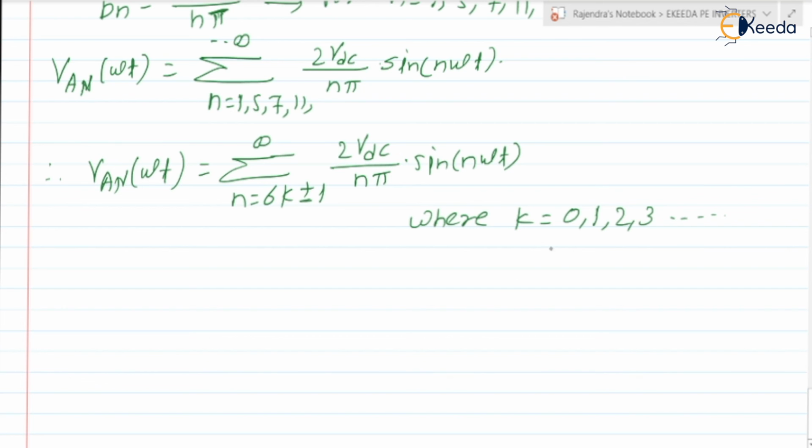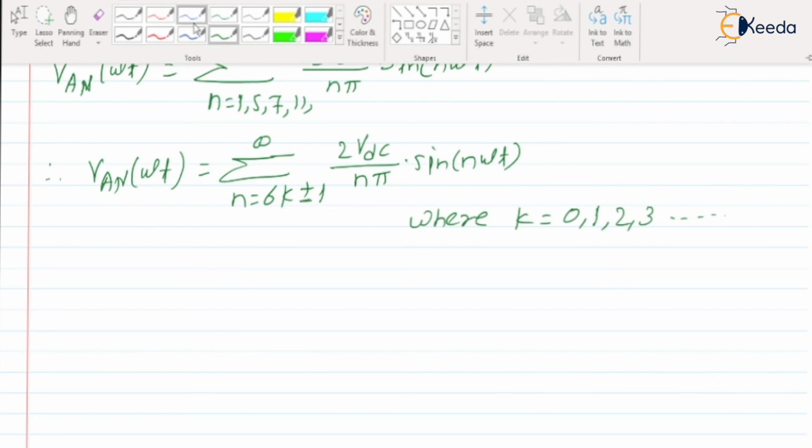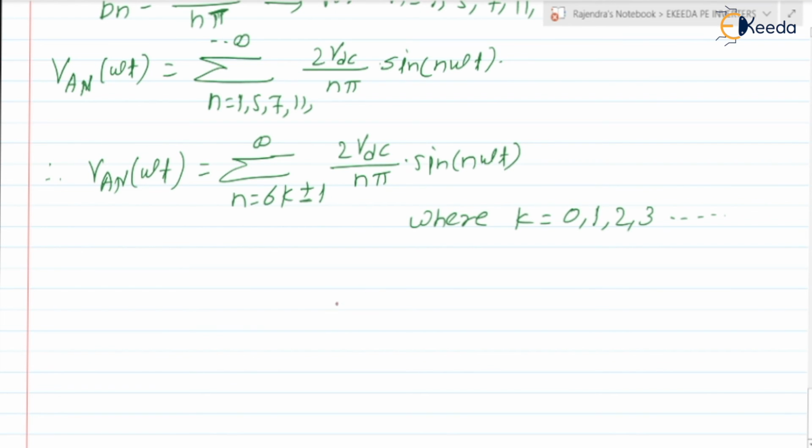Why have I written it as 6k plus or minus 1? Check for k is equal to 0 first. It is 6 into 0 plus or minus 1, so it gives 1 and minus 1. Is n is equal to minus 1 possible? No, because a negative order of harmonic does not exist. So it is n is equal to 1 only.